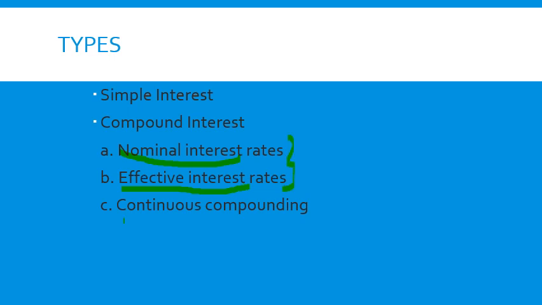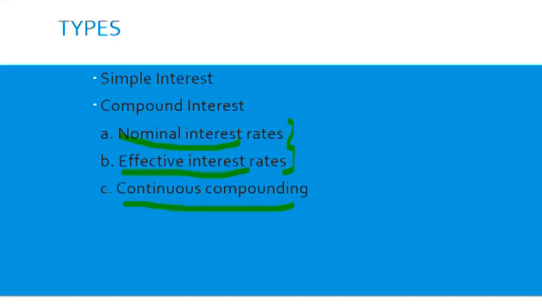The third category is continuous compounding, in which the interest is calculated on a continuous basis, not every day or every quarter or every 6 months or every year. It's done on a continuous basis. That is termed as continuous compounding.